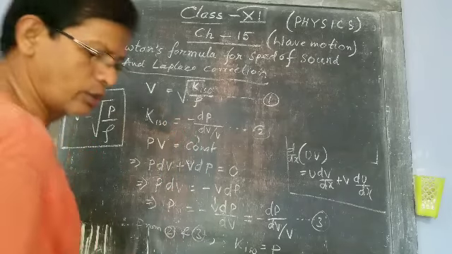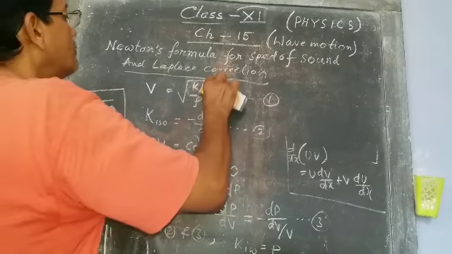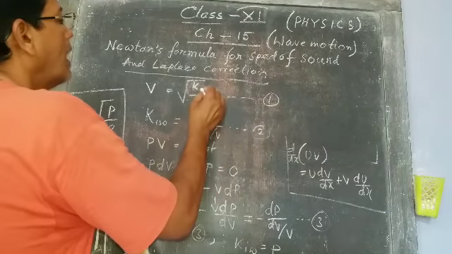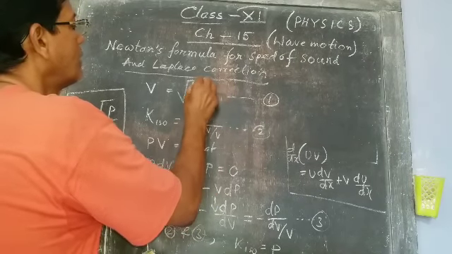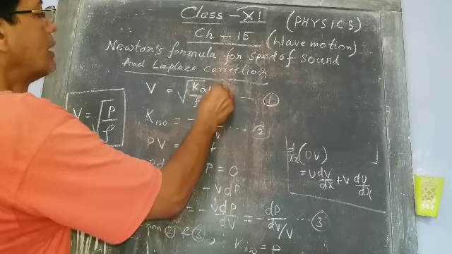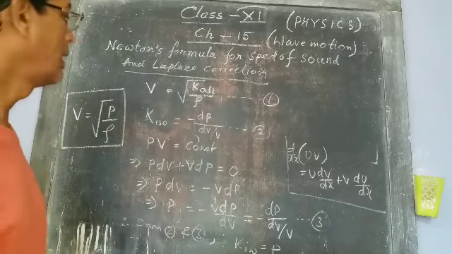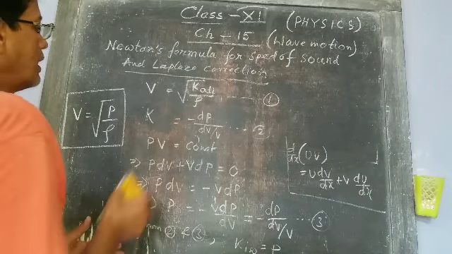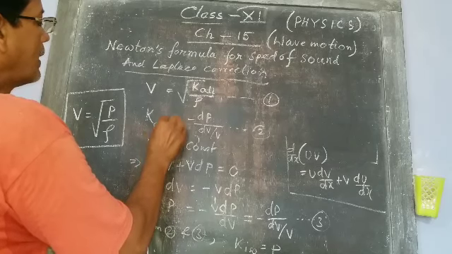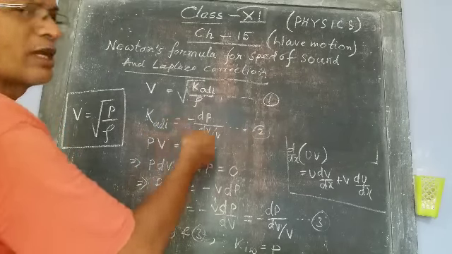So V equals root over of K adiabatic by rho. Now what is K adiabatic? This is also the bulk modulus expression.